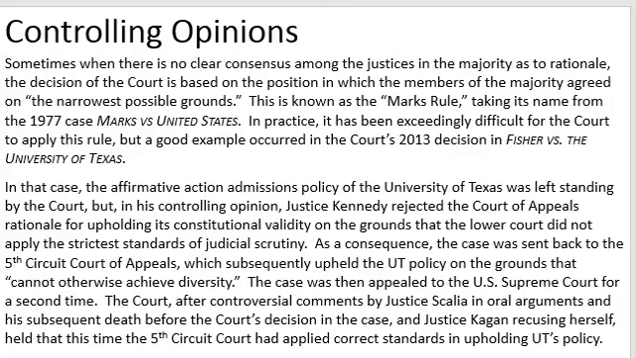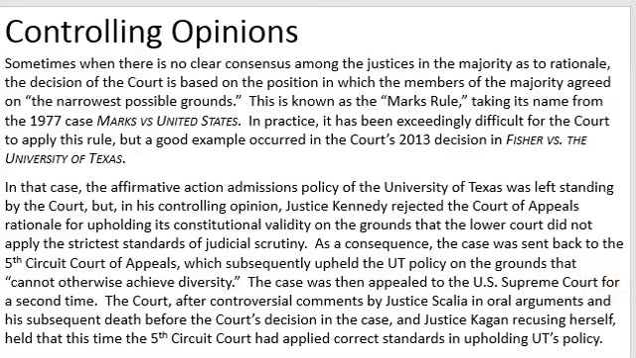In that case, the affirmative action admissions policy of the University of Texas was left standing by the court, but in his controlling opinion, Justice Kennedy rejected the Court of Appeals' rationale for upholding its constitutional validity on the grounds that the lower court did not apply the strictest standards of judicial scrutiny. As a consequence, the case was sent back to the Fifth Circuit Court of Appeals, which subsequently upheld the University of Texas policy on the grounds that, quote, cannot otherwise achieve diversity, unquote. The case was then appealed to the United States Supreme Court for a second time.